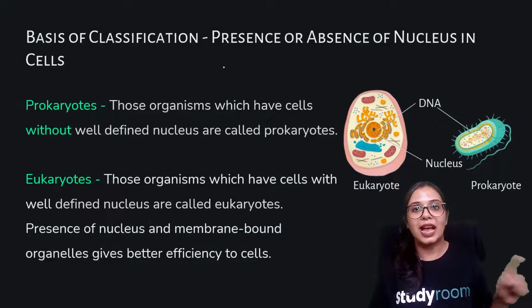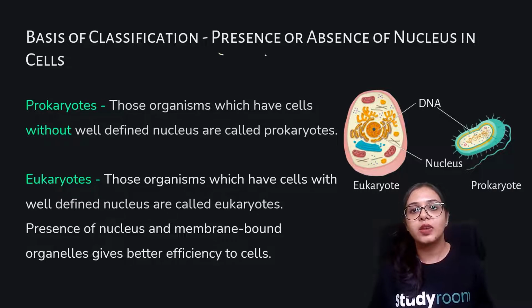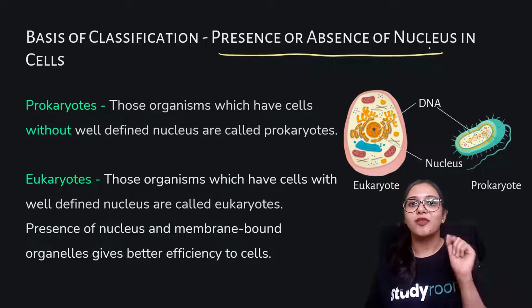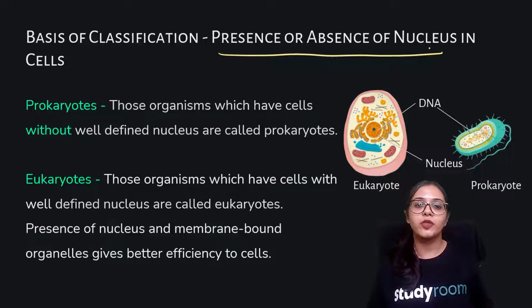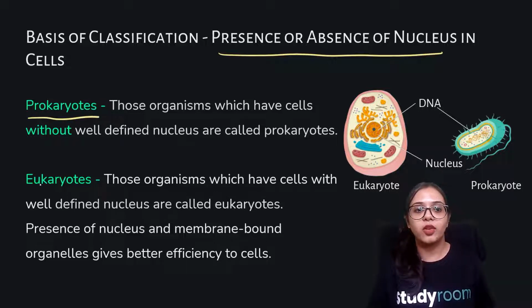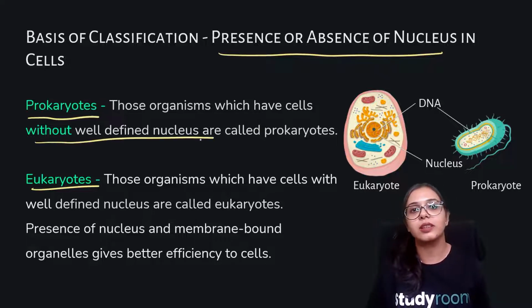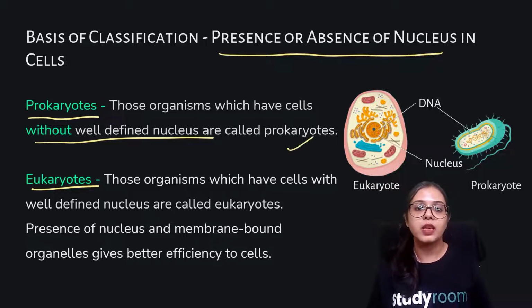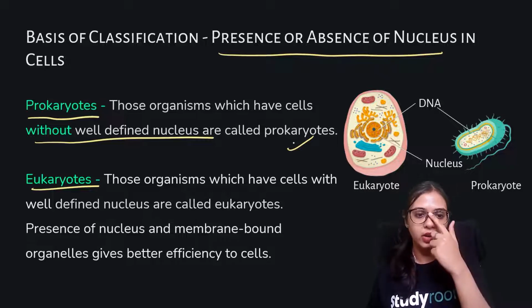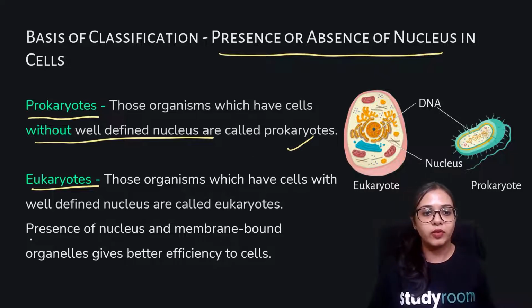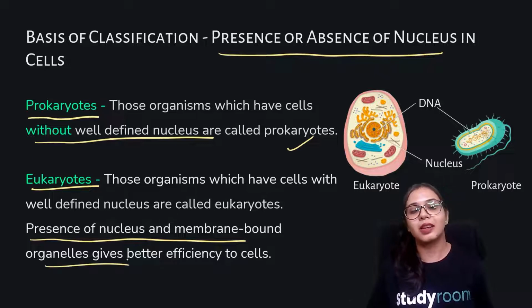The other thing which is related to the nature of the cell is the presence or absence of a nucleus. If you may recall, in the previous chapters we have already learned about prokaryotes and eukaryotes. We know that prokaryotes are those organisms that do not have membrane-bound organelles and do not have a well-defined nucleus. Eukaryotes are those organisms that have membrane-bound organelles and a well-defined nucleus or even a nucleolus. So the presence of a nucleus and membrane-bound organelles gives better efficiency.